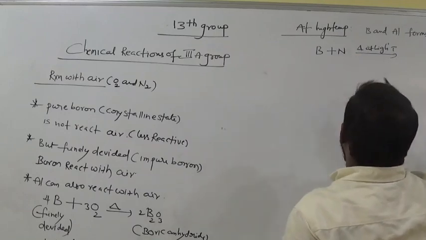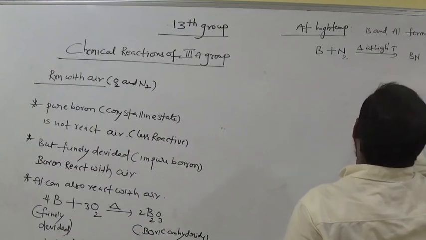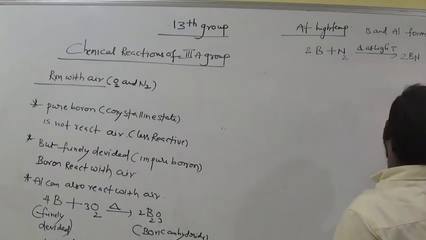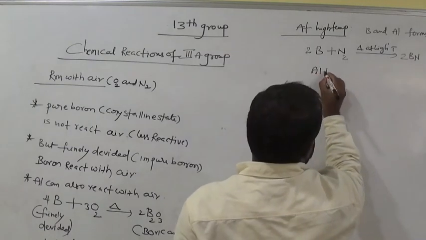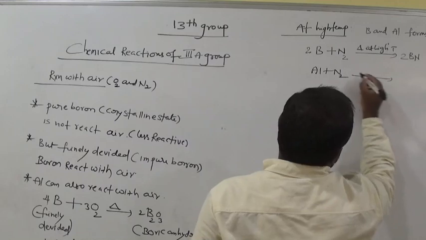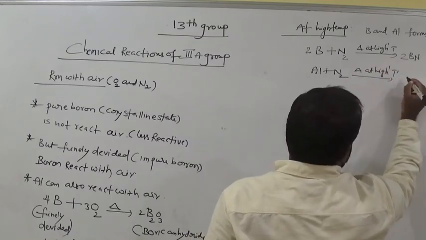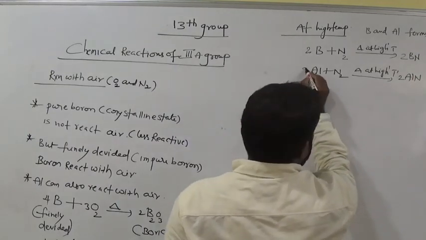Boron treated with nitrogen forms boron nitride. And aluminium treated with N2 at high temperature gives aluminium nitride.